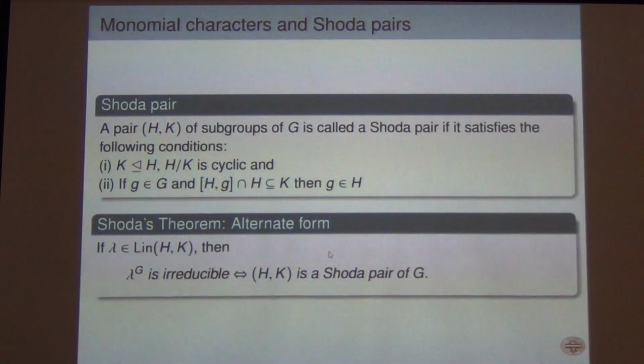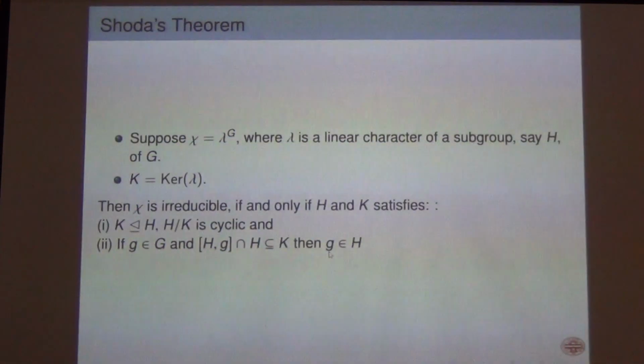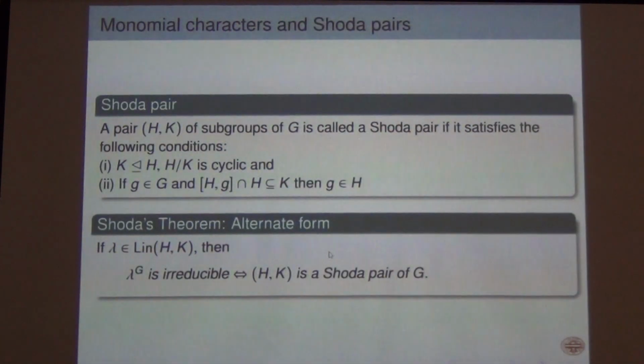Excuse me, I could not get why they are called Shoda pairs. Shoda is a mathematician, yes. These are the necessary and sufficient conditions given by Shoda for when a linear character induced to G is irreducible. Sorry, is this for every lambda or for some lambda?